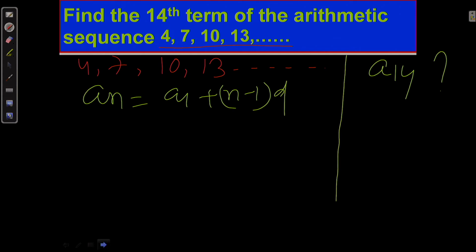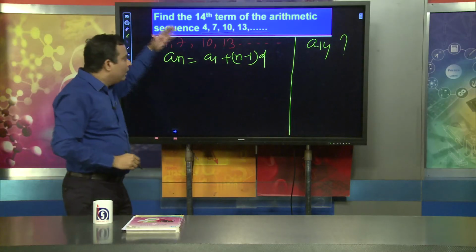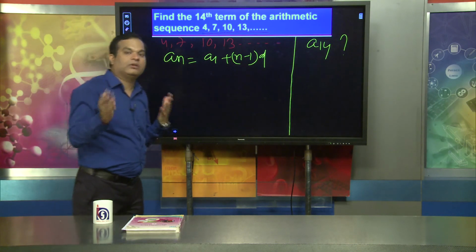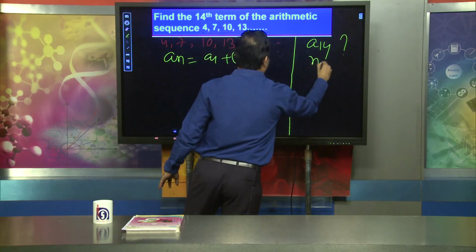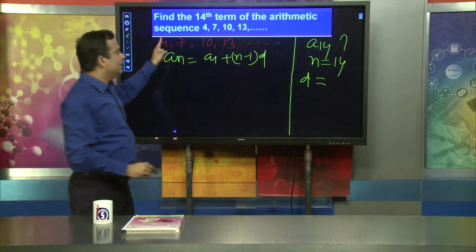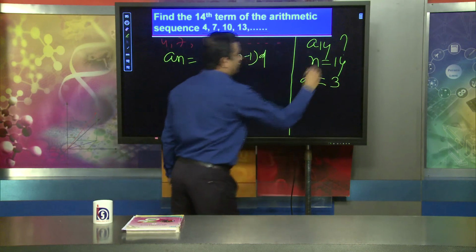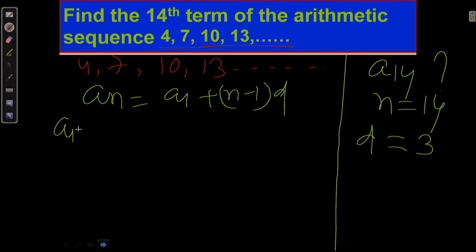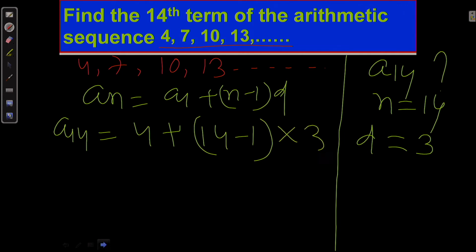Dear learners, the very important thing is that you have to remember and understand that formula. Then it is easy to find the answer. Here n is equal to 14, and what is the value of d? D is 7 minus 4, which is 3. In all cases the difference is fixed, so d equals 3. So an means a14, which we are going to find: a1 is 4, plus (14 - 1), into d equal to 3.